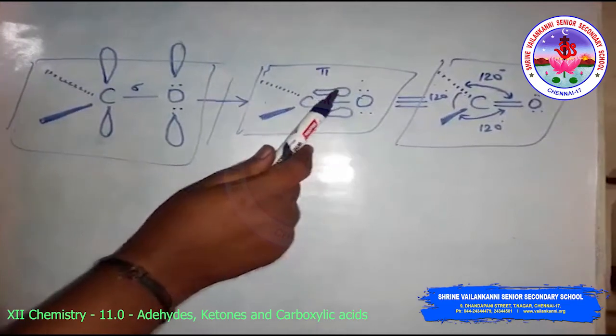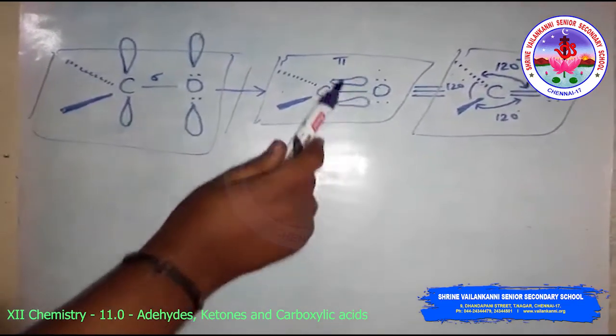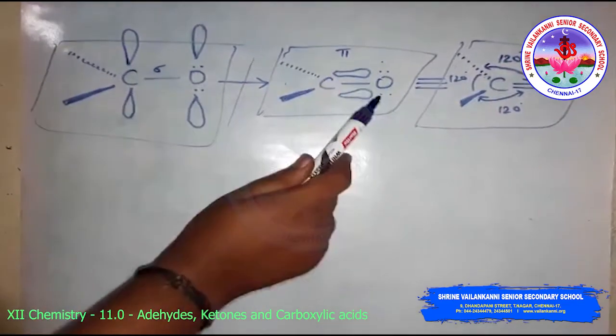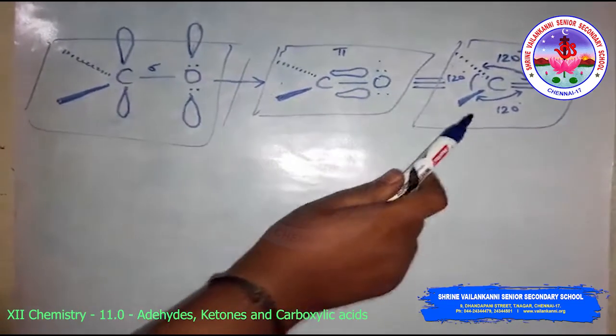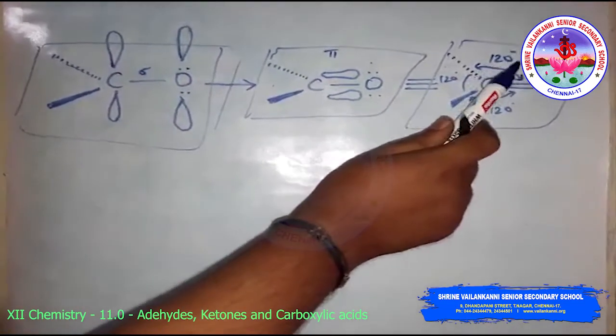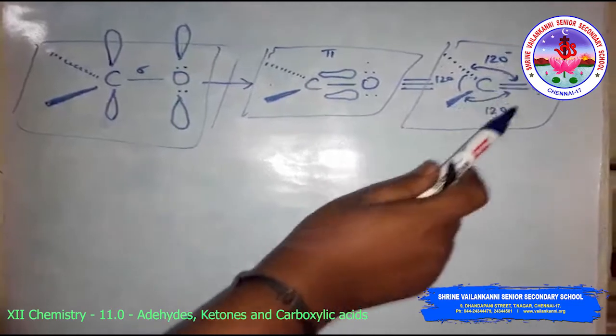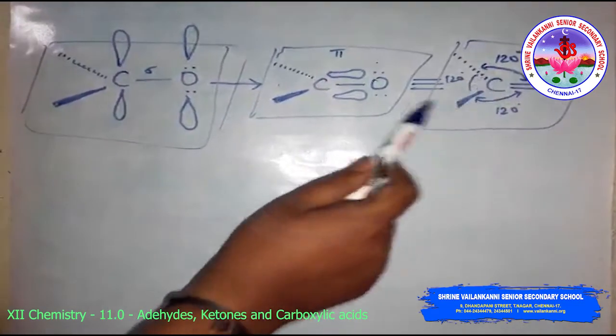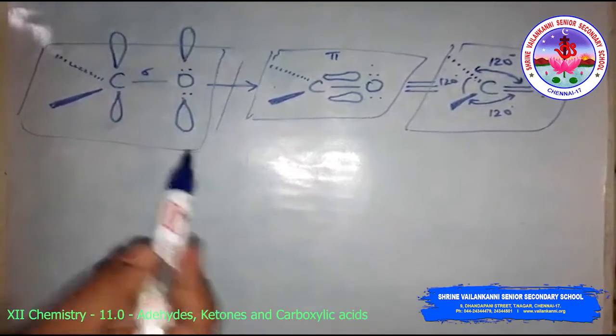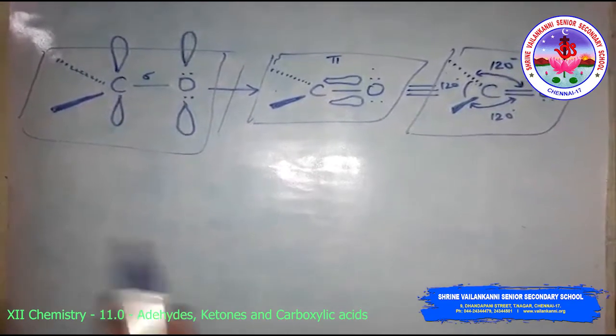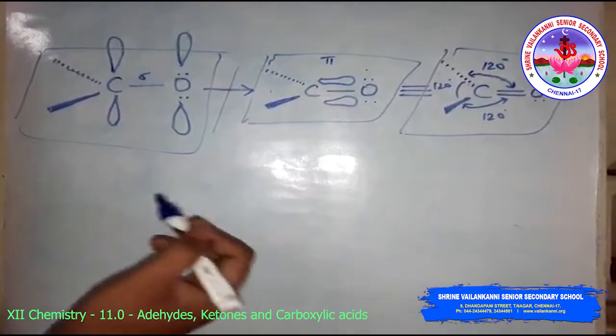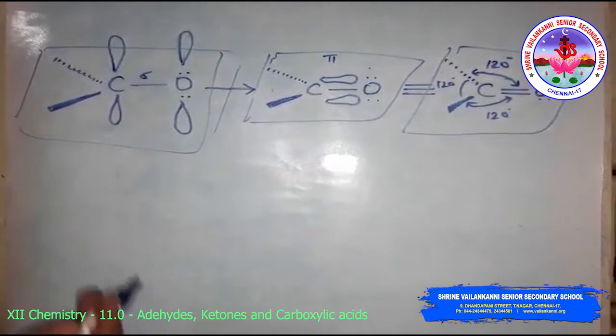Look at this, this is the pi electron cloud above and below the plane. So the bond angles are approximately 120 degrees. It is a trigonal coplanar structure. The carbon oxygen double bond is polarized due to the higher electronegativity of oxygen relative to carbon.